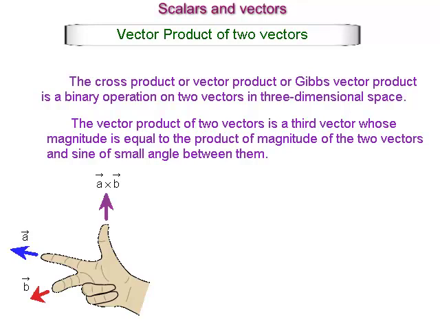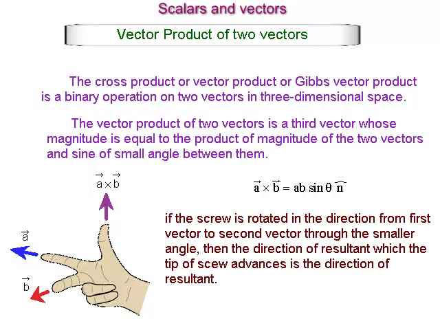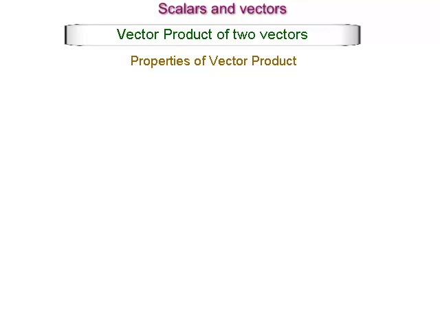The cross product of two vectors, vector A and B, is vector A cross vector B is equal to AB sine theta n, where n is a unit vector perpendicular to plane containing vector A and vector B in the direction given by the right-hand screw rule. The right-hand screw rule states that if the screw is rotated in the direction from the first vector to the second vector through the smaller angle, then the direction in which the tip of the screw advances is the direction of the resultant. Properties of a vector product.